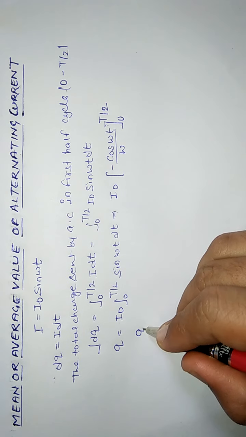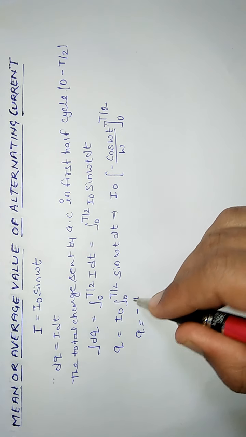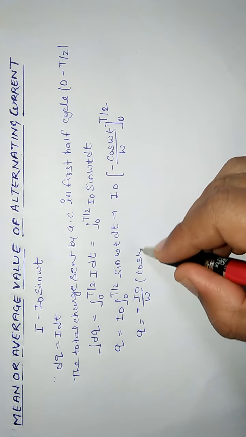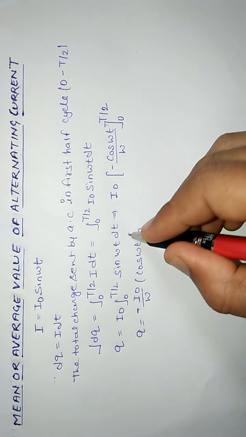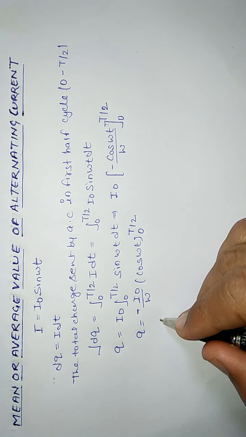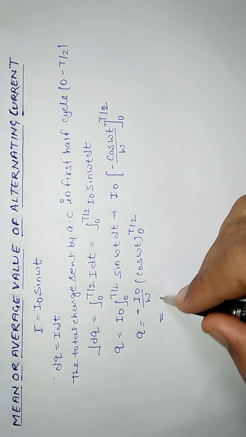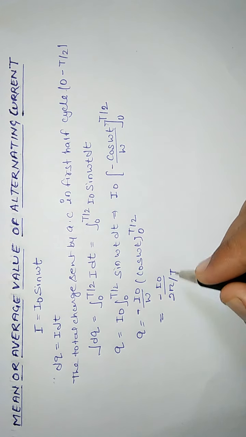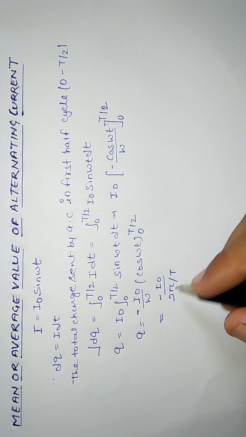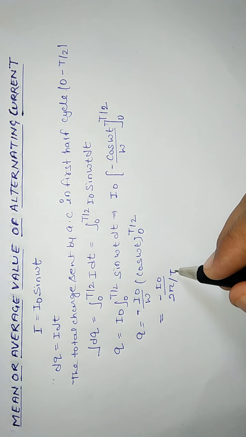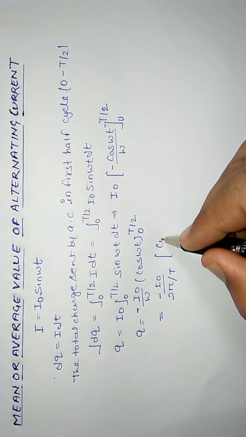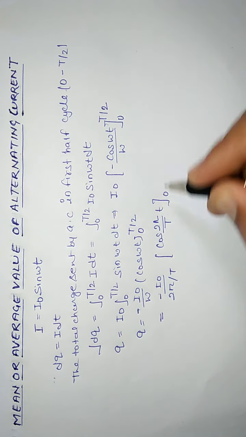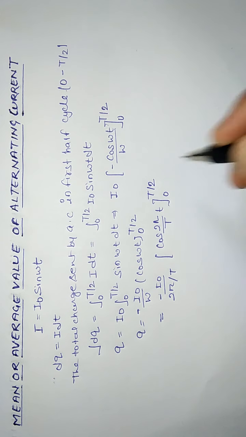So from here we will get q as minus I naught upon omega cos omega t, with limits 0 to T by 2. On substituting the upper and lower limits, because omega can be written as 2 pi by T, it is minus I naught T upon 2 pi, cos 2 pi t by T, limit 0 to T by 2.